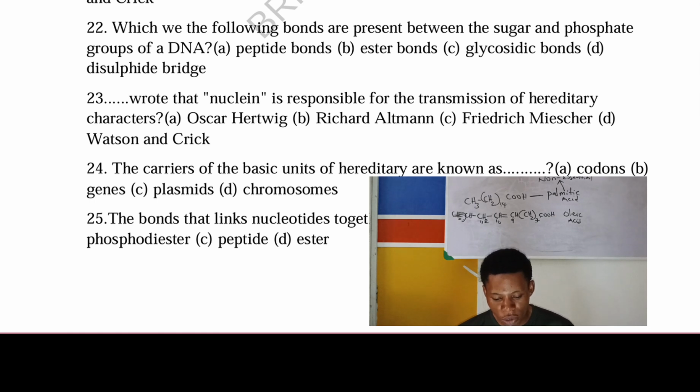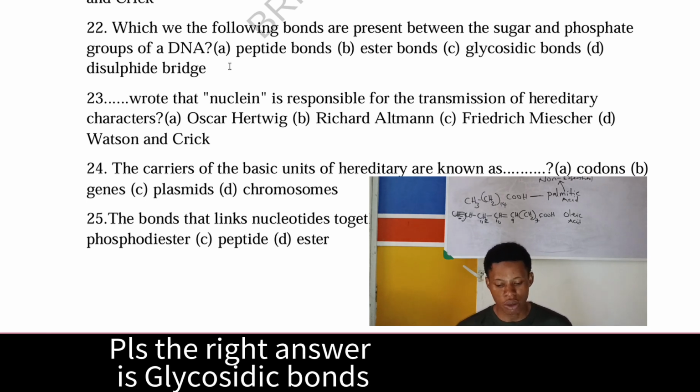Which of the following bonds, they made a mistake there, it's supposed to be which of the following bonds are present between the sugar and phosphate groups of a DNA? So what do you think is the answer to that question? The answer to that question is ester bonds. It's actually called phosphodiester bond. So the answer to that question is ester bond.